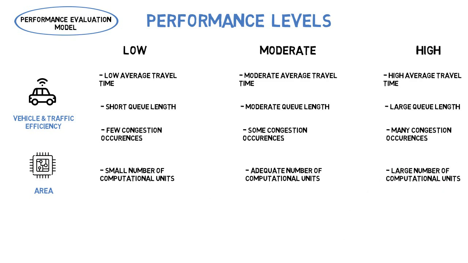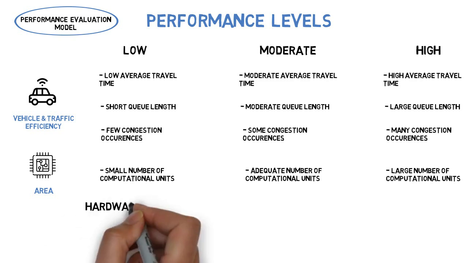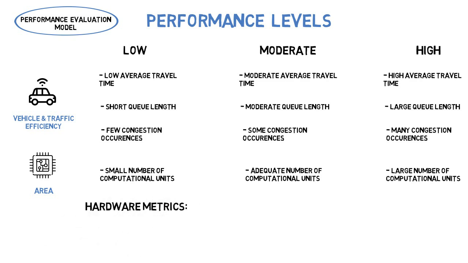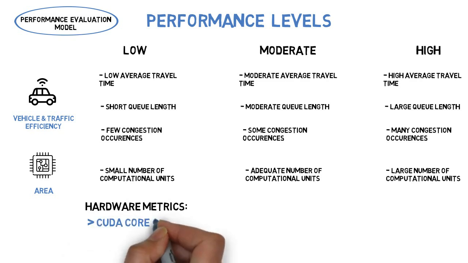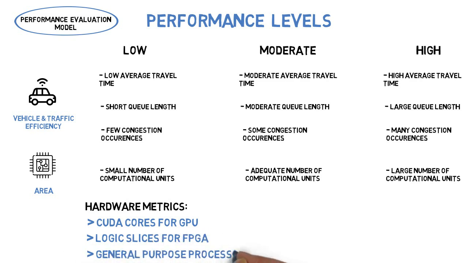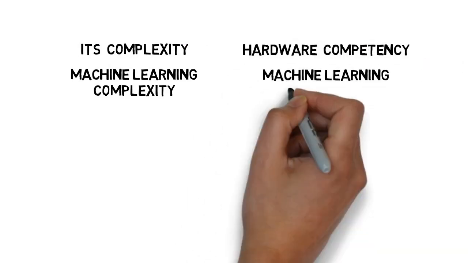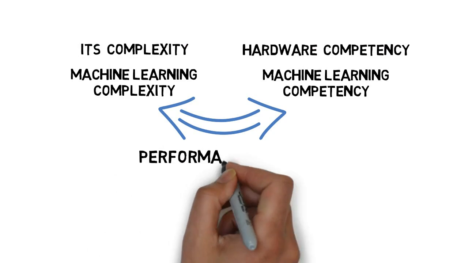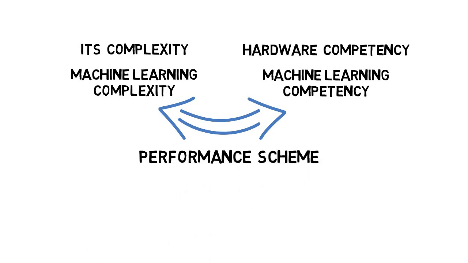It is important to note that some of the hardware metrics of this evaluation model vary among different devices. For example, the area is expressed in CUDA cores for GPUs, logic slices for FPGAs, and general-purpose processing cores for computer boards. The overall complexity of an ITS application and a machine learning technique, as well as the competency of a hardware device and a machine learning technique, can be individually determined using a specific scheme for each.